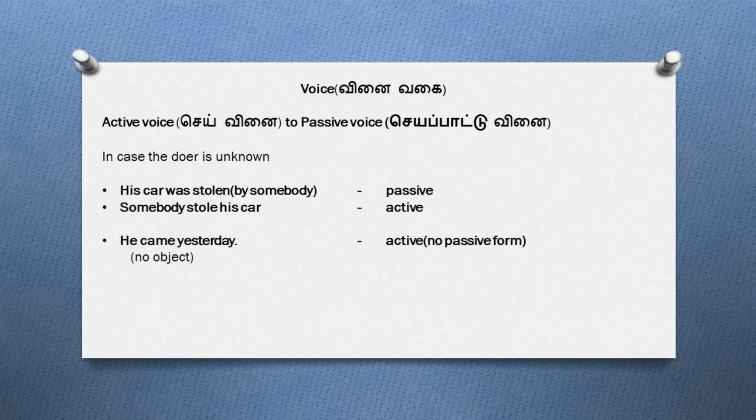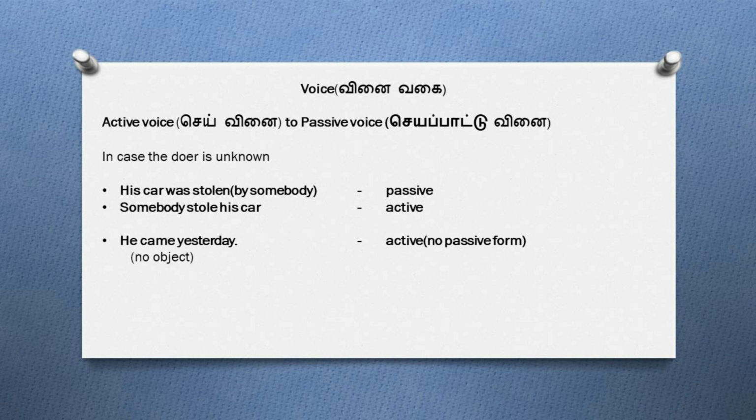ஒரு சில sentencesல the doer will be unknown. For example, if I say the car was stolen. இந்த sentenceல the car was stolen by whom? இந்த actionஐ பண்ணது யாரு அப்படிங்கிறது நம்மளுக்கு தெரியாது. So in that case, the doer will be somebody. So in the sentence, active voiceல மாத்தும்போது the sentence will become somebody stole his car.